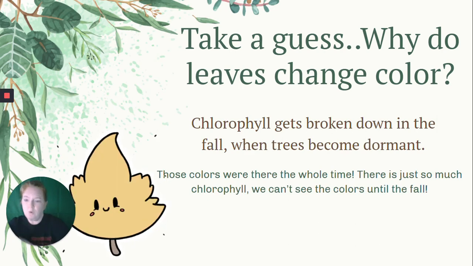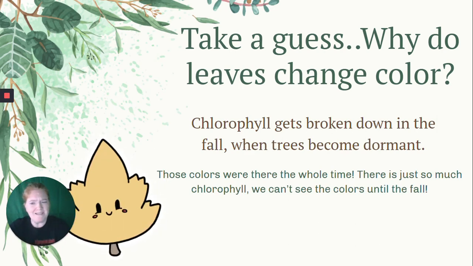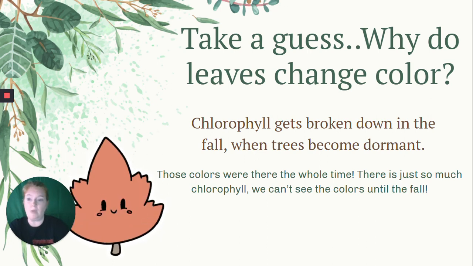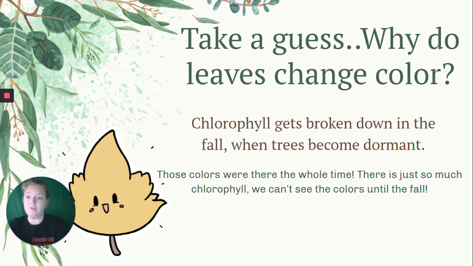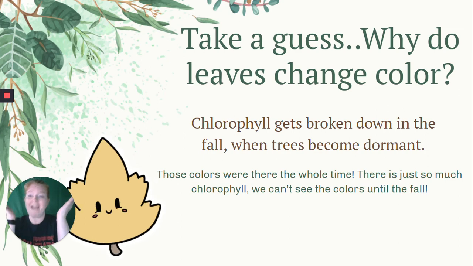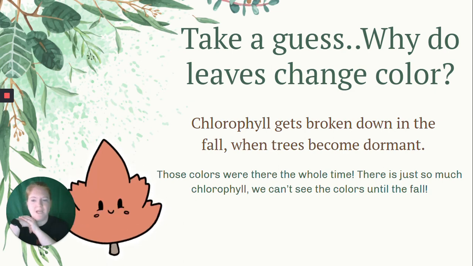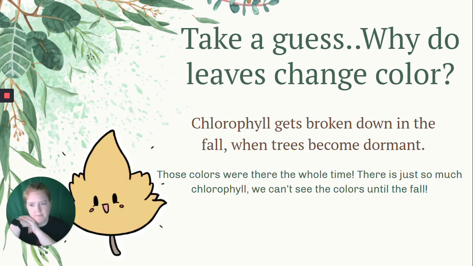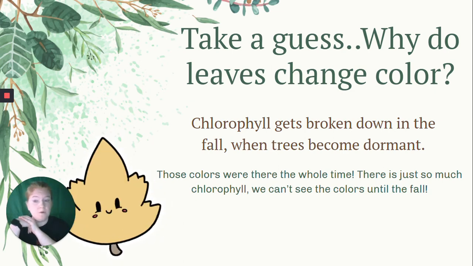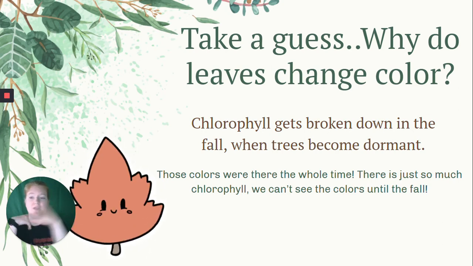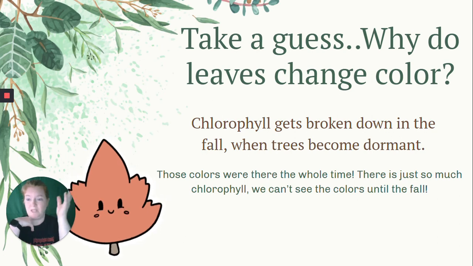So why does chlorophyll start not blocking those colors? Well, when the weather gets colder, there's a signal to the trees. It is time to go dormant. And when trees are ready to go dormant, they start breaking down chlorophyll because they don't need it. When they're dormant, they're not performing photosynthesis. Okay, they've done their photosynthesis to get them through the winter.